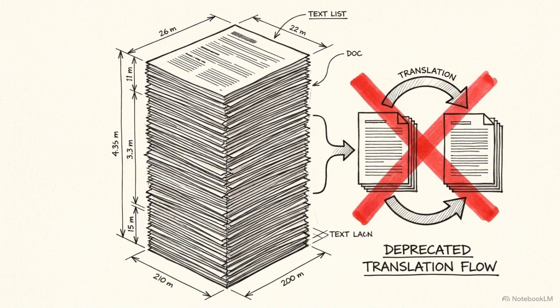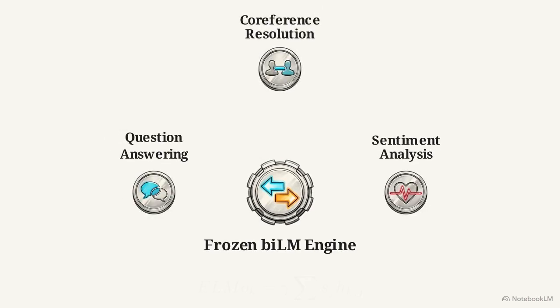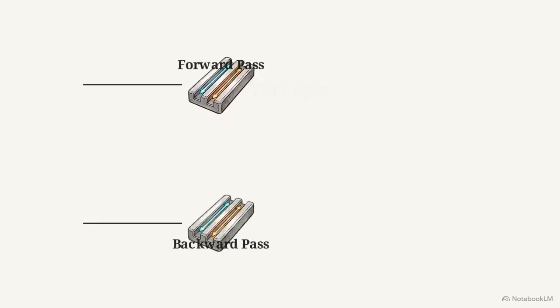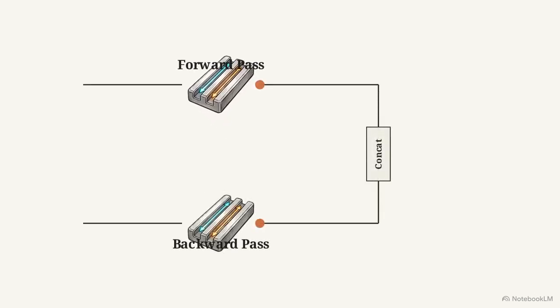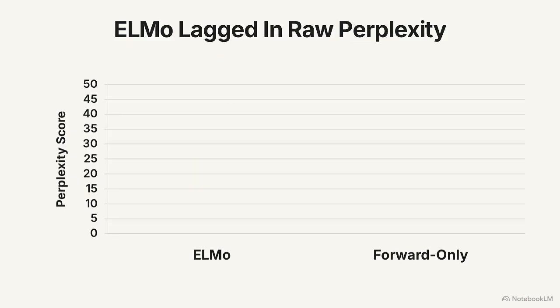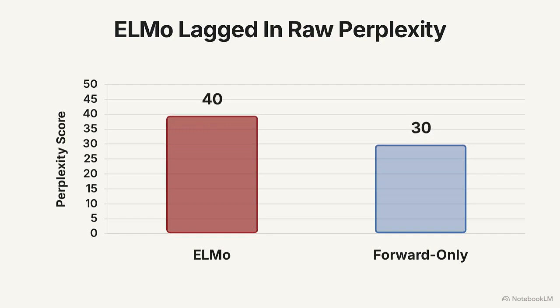The system achieved these gains using only monolingual text for pre-training, removing the need for the expensive parallel datasets used by previous models. ELMo demonstrated that a single frozen contextual engine could serve diverse language tasks through a lightweight mathematical combination. The architecture had specific limitations. The use of LSTMs made inference computationally slow, and the bidirectionality was relatively shallow, lacking the deep cross-attention found in later models. ELMo's raw language modeling score was 39.7, which was less efficient than the forward-only state-of-the-art at the time.